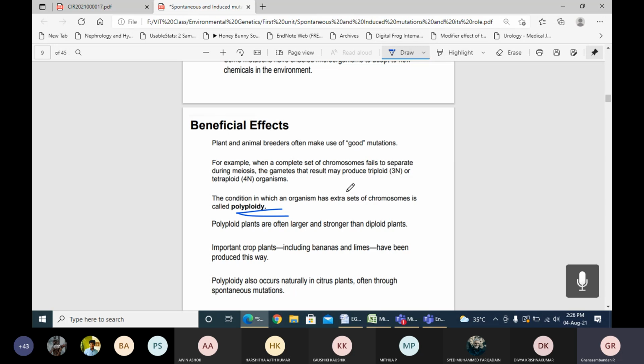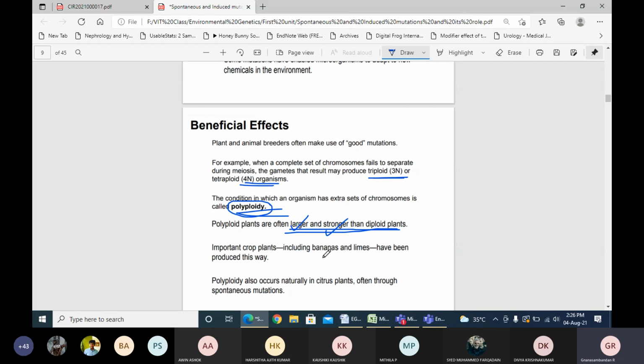That may lead to the production of 3n, a triploid, or 4n, a tetraploid organism. This condition or phenomenon is called polyploidy. Polyploid plants can be larger and stronger than diploid ones. Being longer and stronger may give a kind of environmental protection and help survival in the environment, where there is lack of oxygen, lack of water, or lack of sunlight. Also it gives more yield than the normal one.